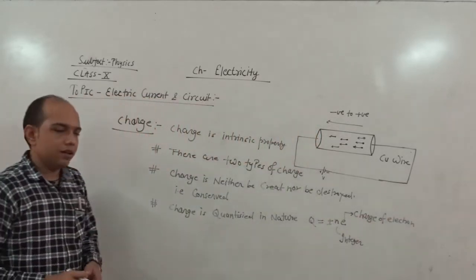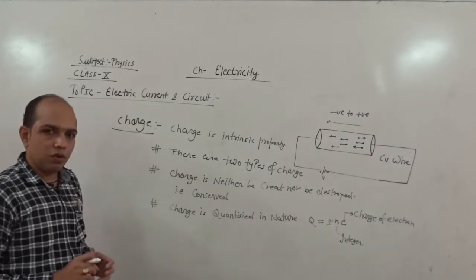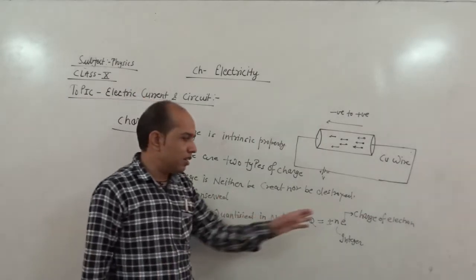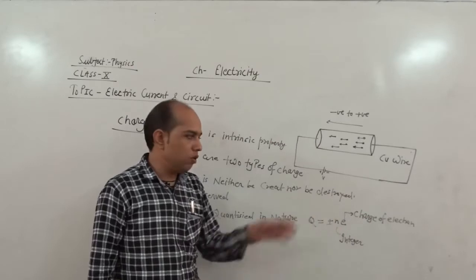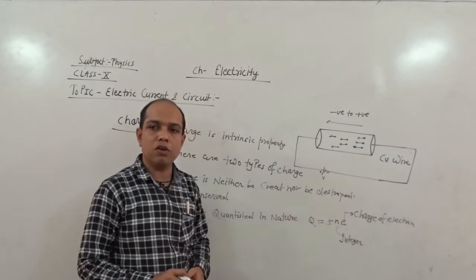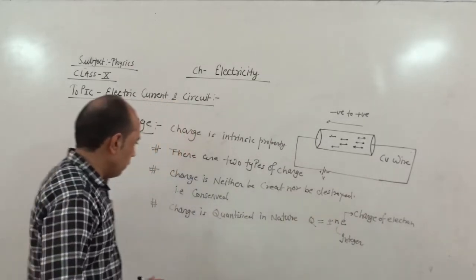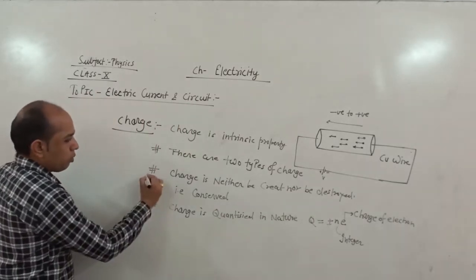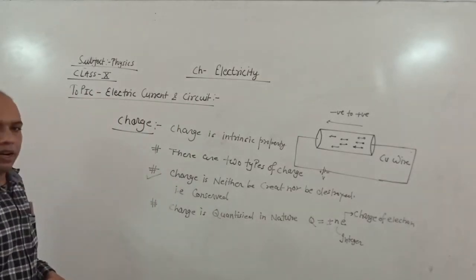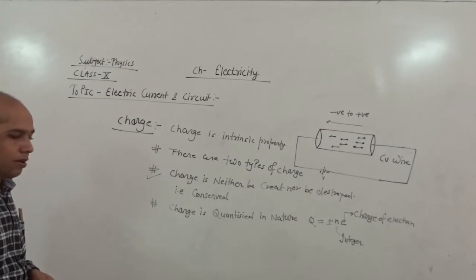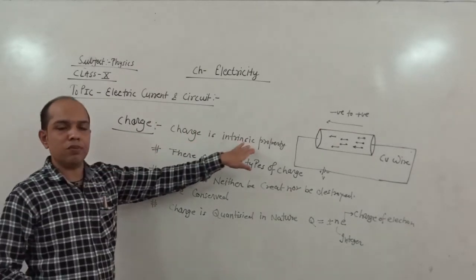This indicates that charge is always found in discrete packets. Discrete packet in the sense maybe one times the charge of an electron, maybe two times, but not a fractional part.